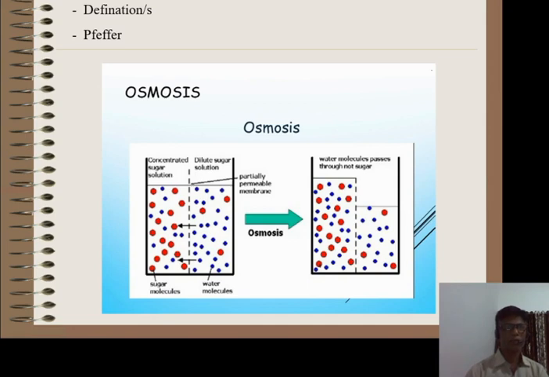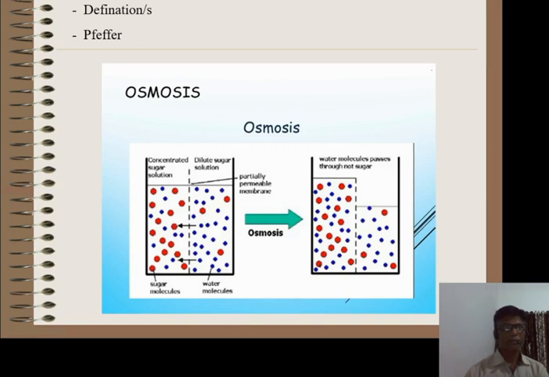It is also defined on the basis of nature of solution. Then what is the definition of osmosis? On the basis of nature of solution, it is the movement of water or solvent molecules from a dilute solution to a concentrated solution through a semi-permeable membrane is called osmosis.